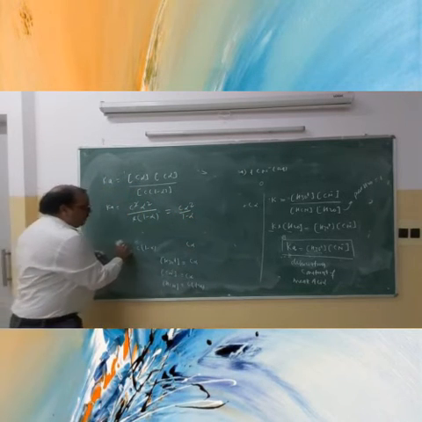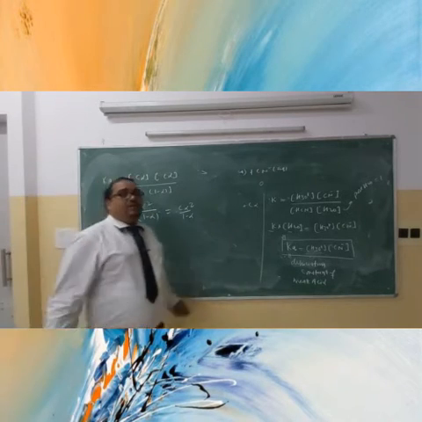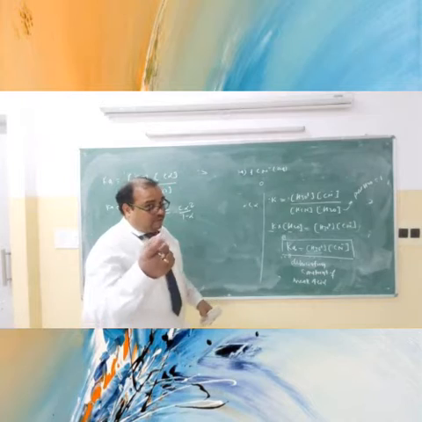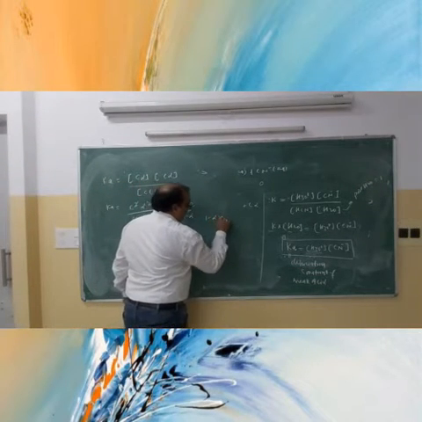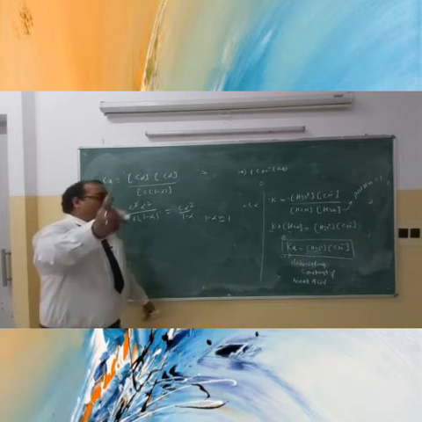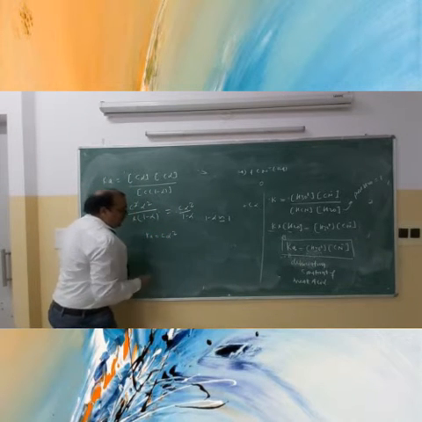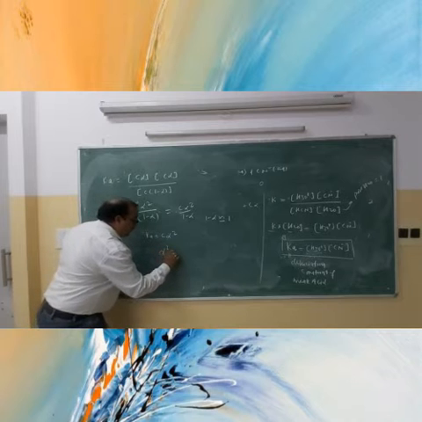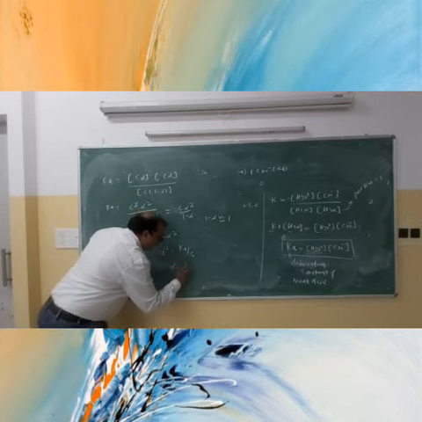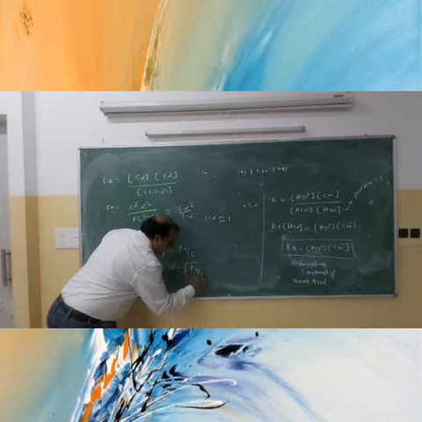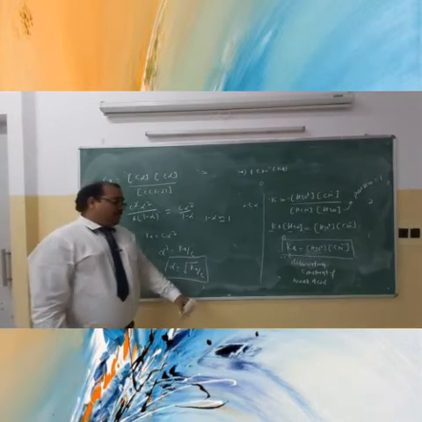Just see here, this is a weak acid, so obviously the dissociation will be very small, right? So the alpha value is much less than 1. So you can write 1 minus alpha approximately as 1. So obviously Ka is equal to C alpha square. So you get alpha square is equal to Ka upon C, so alpha is equal to root under Ka upon C, that is, root under Ka upon the concentration.